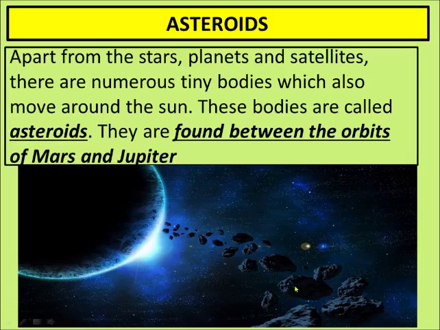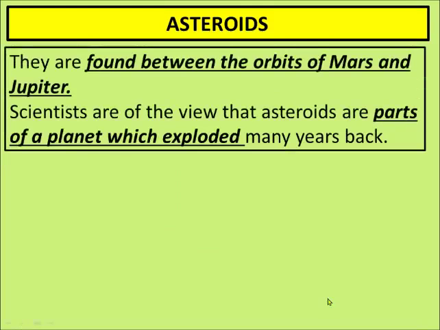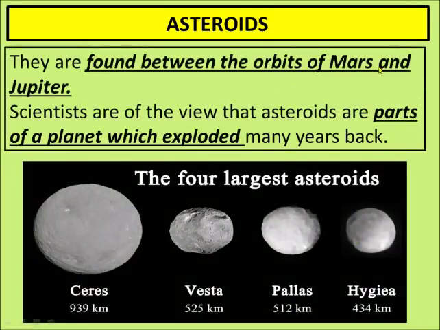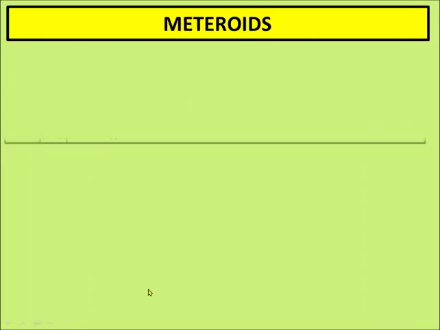See how uneven a surface they have. So these are pieces of almost stone-looking material. These pieces of stone are known as asteroids. They are found between the orbit of Mars and Jupiter. Scientists are of the view that asteroids are parts of a planet which exploded many years back. So it means they are parts of two planets which exploded by hitting each other. Some very large asteroids are these.